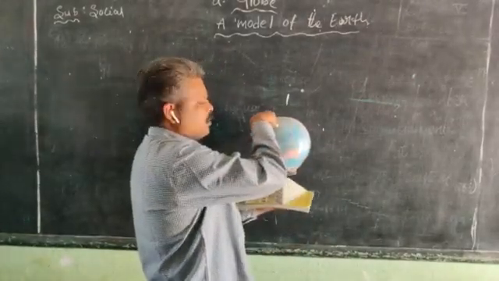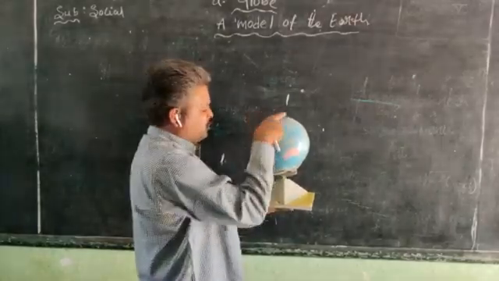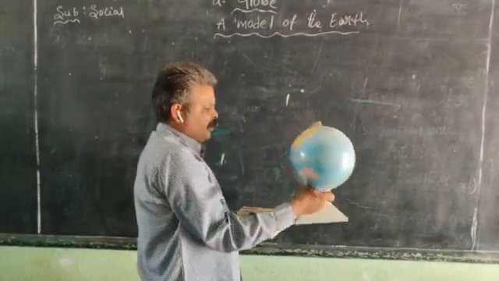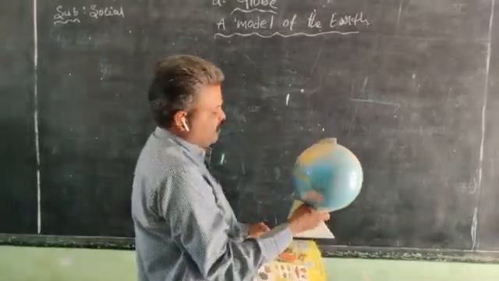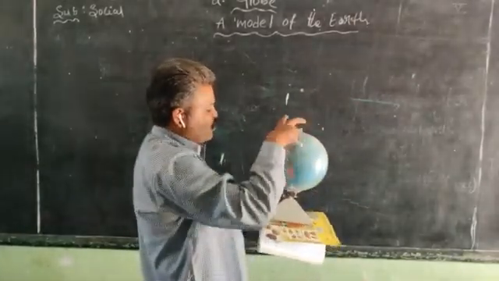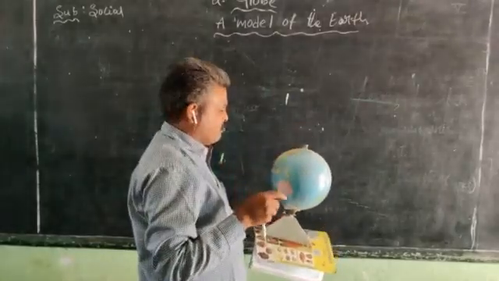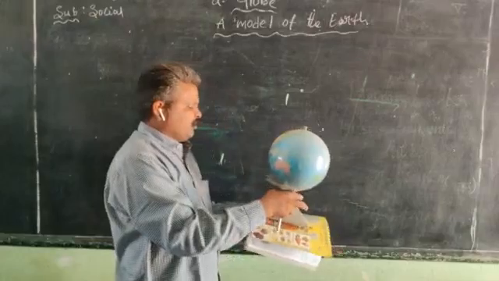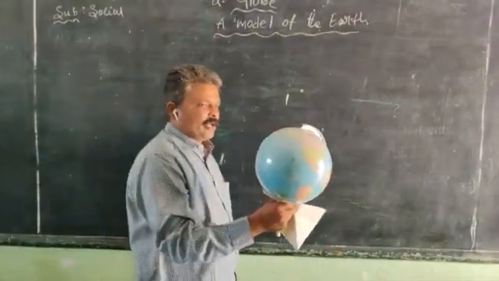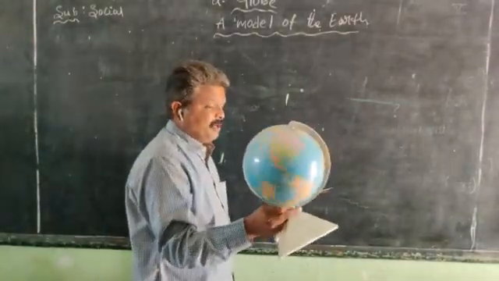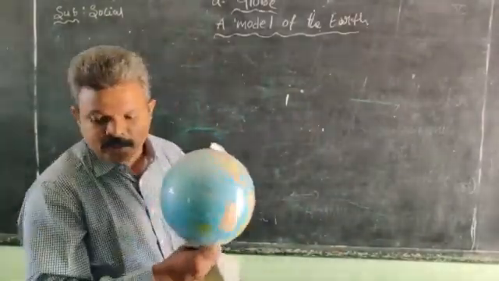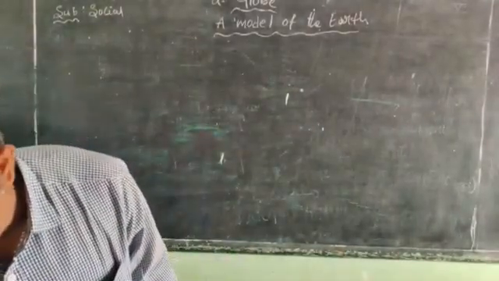This is 90 degrees north. This is 90 degrees south. At these two portions there is a bulge, it is pushed in. So the Earth also has some bend. This is the Earth we are discussing.